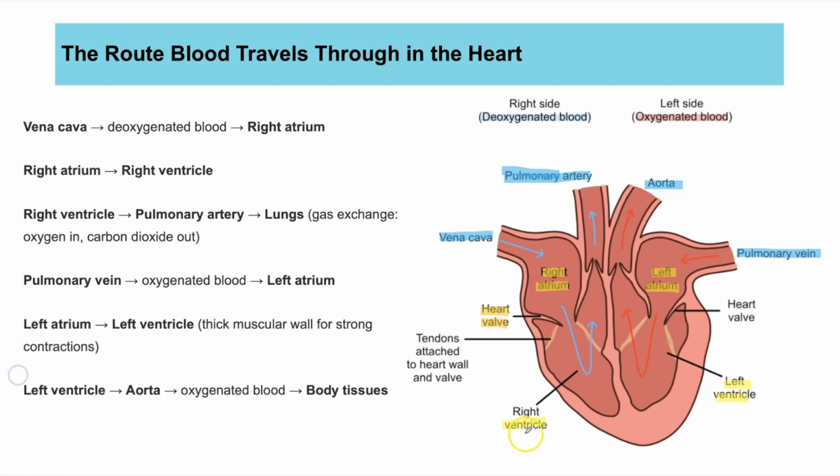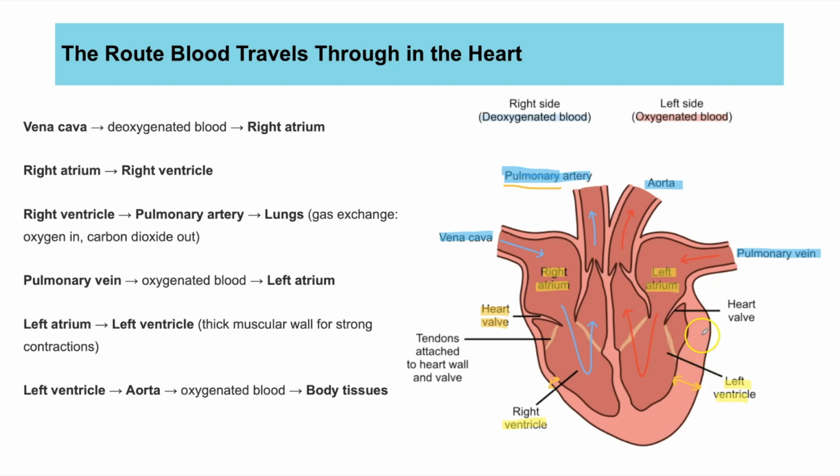The last thing I just want to point out is the thickness of the muscle. So look at how thick the muscle is in the left ventricle wall compared to how thick it is in the right ventricle wall. And this is because the right ventricle is pumping blood, we said up here, to the lungs. And the lungs are right next to the heart. So you don't need to have muscle contracting with that much force to pump the blood to the lungs. So this enables us to pump the blood at a lower speed, lower pressure, so that you don't damage any of the blood vessels in the lungs, and also so the blood flows slower, so there's more time for gas exchange.